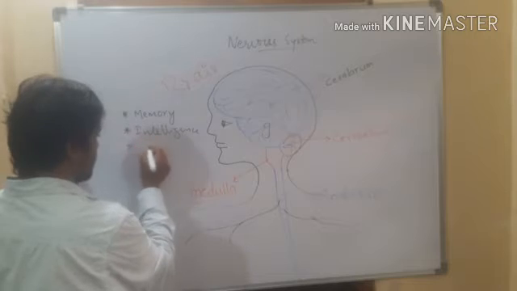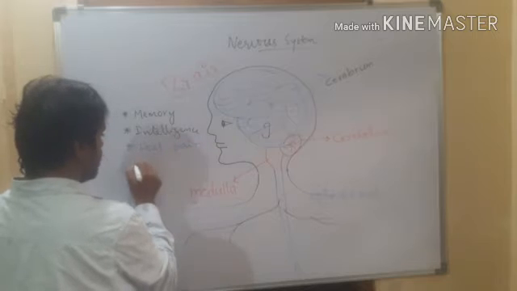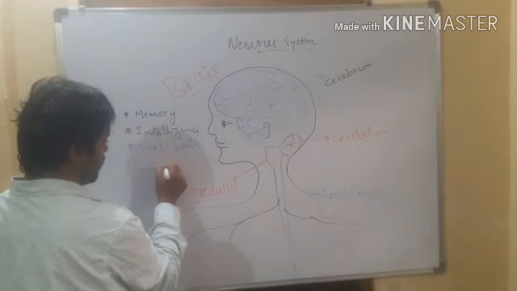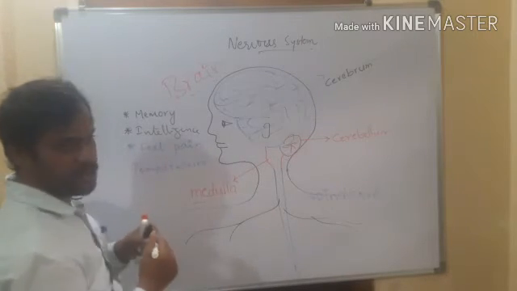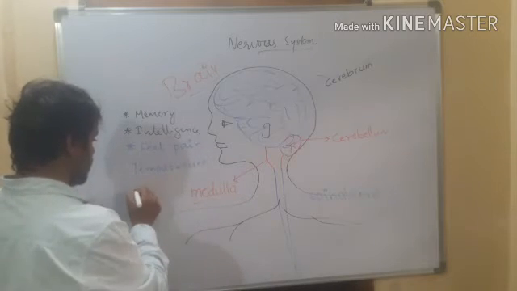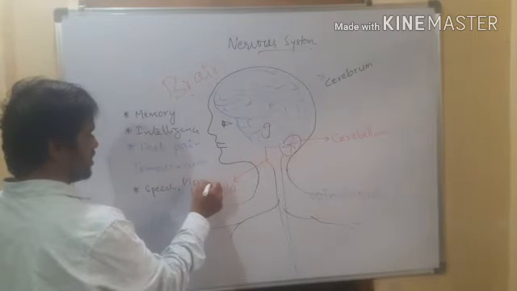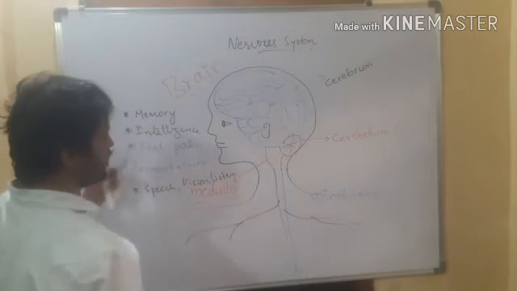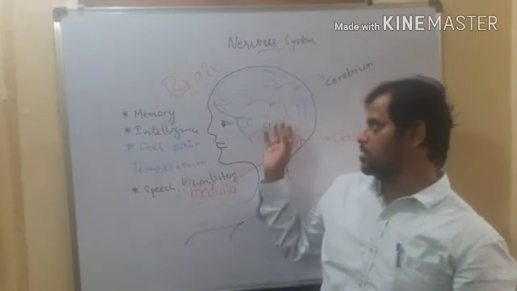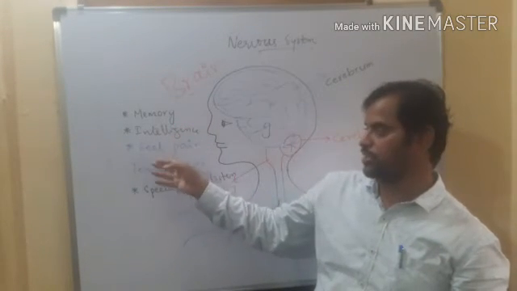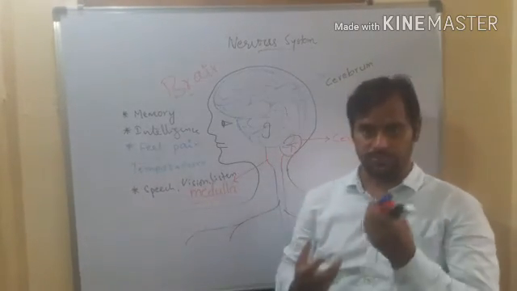And by using the cerebrum you can feel the pain, you can feel the temperature. You can speak, speech, vision, listen. All these functions can be done by the cerebrum. So cerebrum is able to store the memory. It gives you intelligence. It feels the pain, temperature, taste, speech, listen, talk, vision.